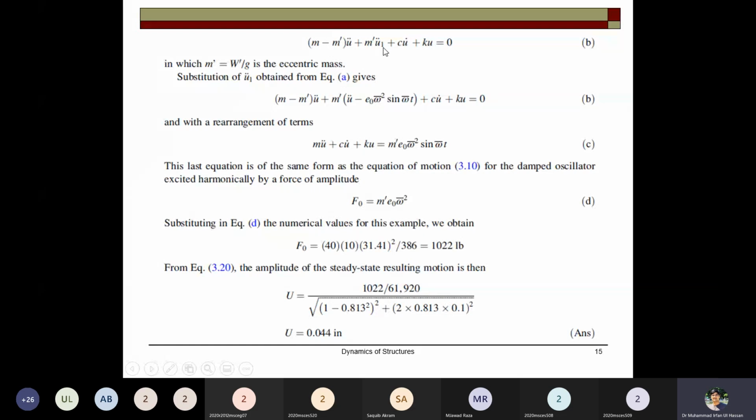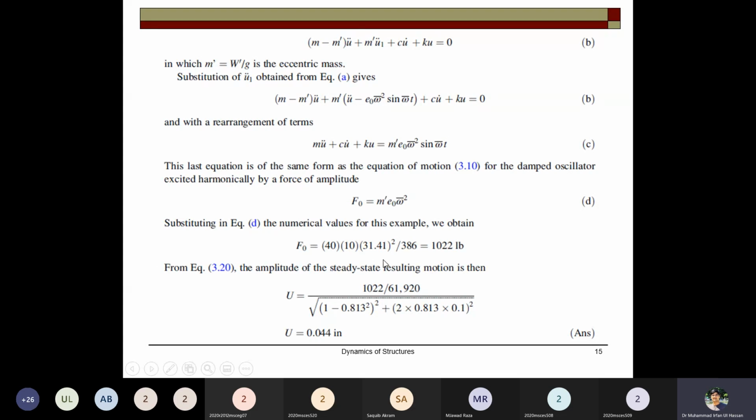This is the difference between the acceleration of the system, and this is the value that is obtained from the machine. Then simplifying it, keeping the same terms on one side, the force of the eccentric mass is m prime E naught omega square. It is equal to this one.